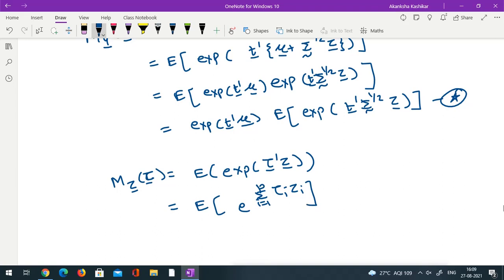Tau prime z is the dot product definition. Because the z_i's are independent, this would be the product over i going from 1 to p of expectation of e raised to tau_i z_i, correct?